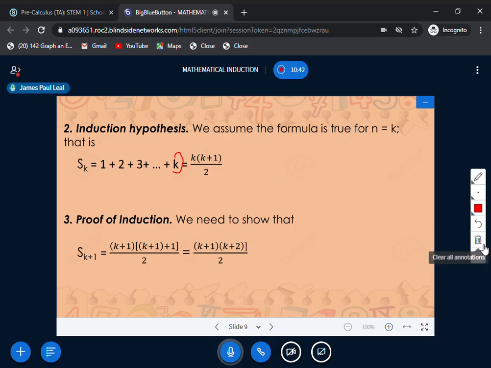The only difference is your k. It is the same formula, we just say that n is equal to k. So that is step 2.